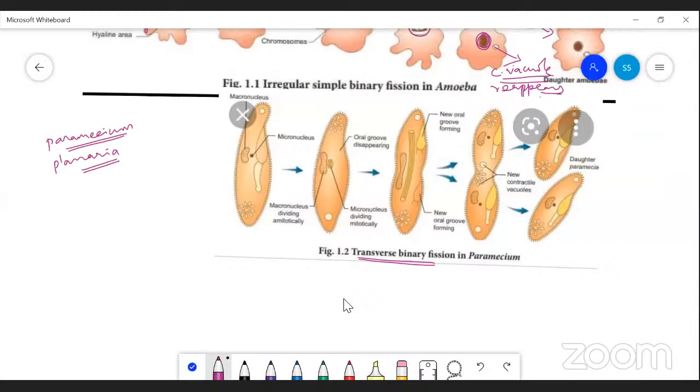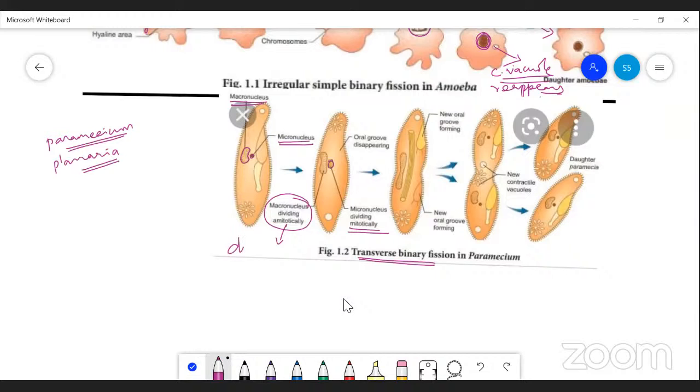In the case of paramecium, you can see two nuclei are present. One is the macronucleus, and this one is the micronucleus. This macronucleus divides by the amitotic method of cell division. In the amitotic method, the nucleus divides without undergoing any chromosomal structural changes, and the micronucleus undergoes mitotic division.